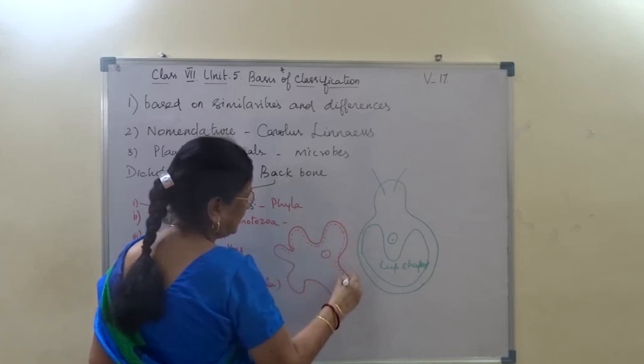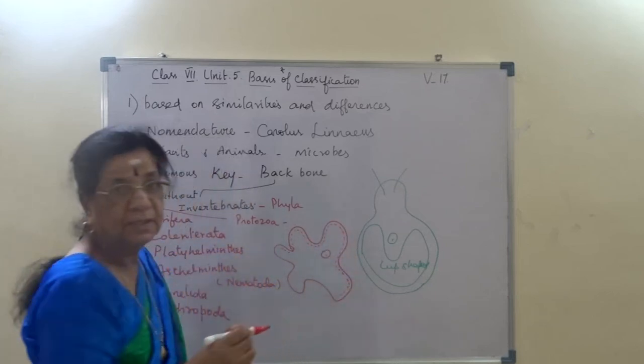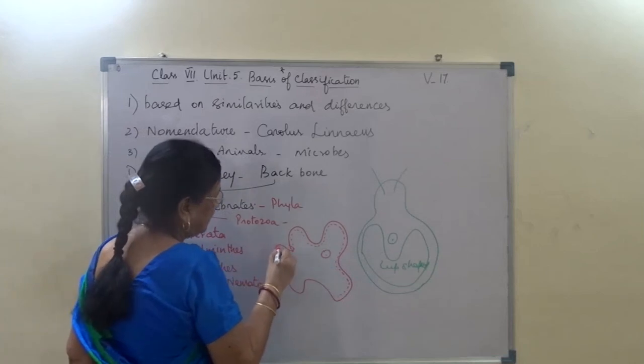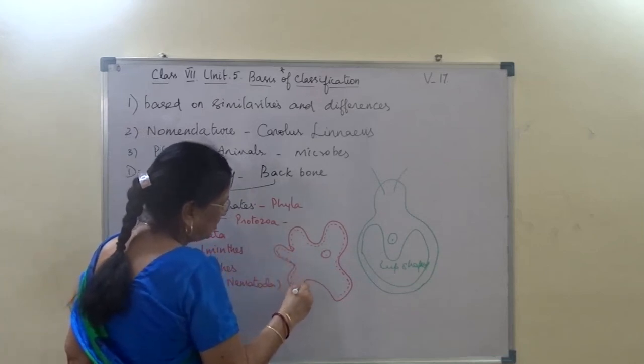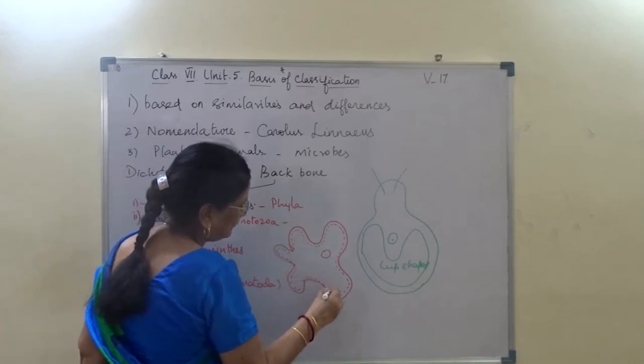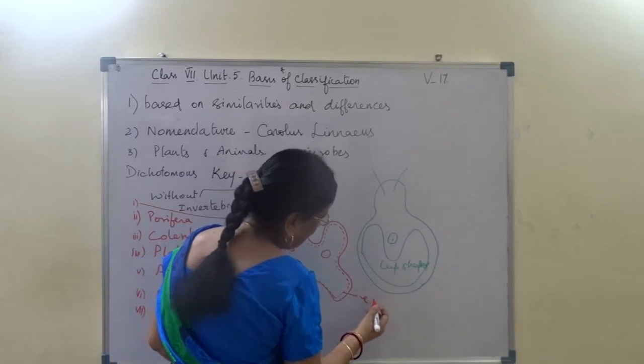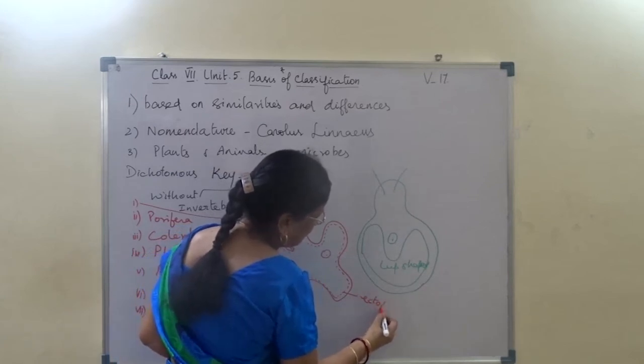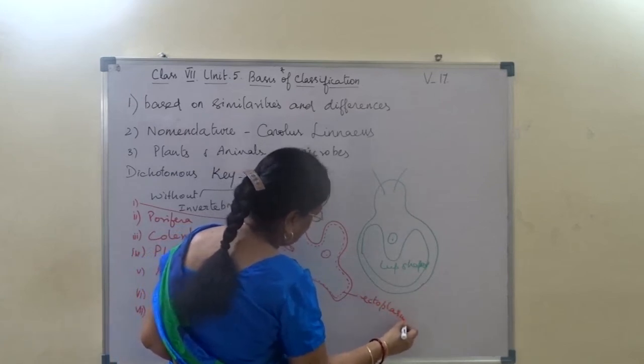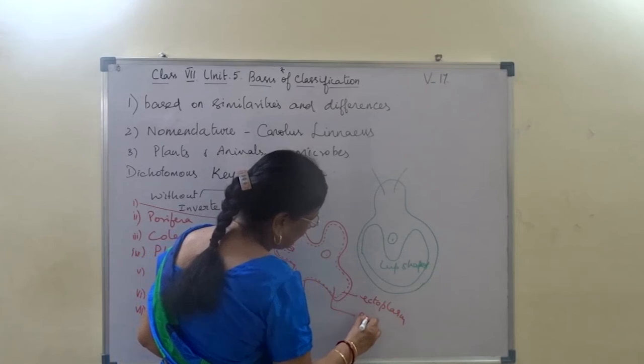It is called as the dot area. In our book, blue color, that is outer ectoplasm. The cytoplasm, it is as outer ectoplasm, and this is endoplasm.